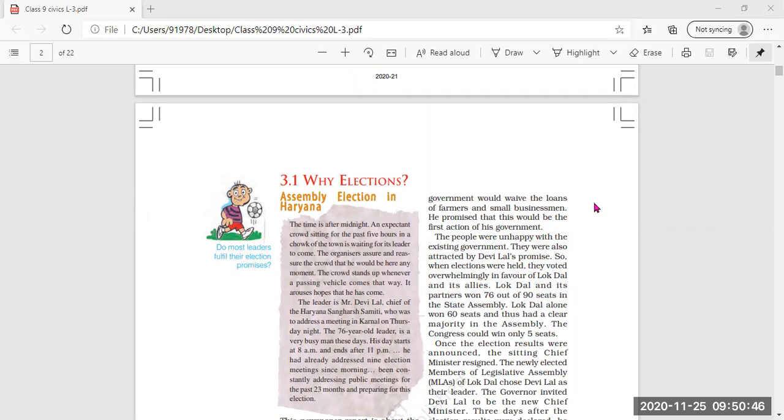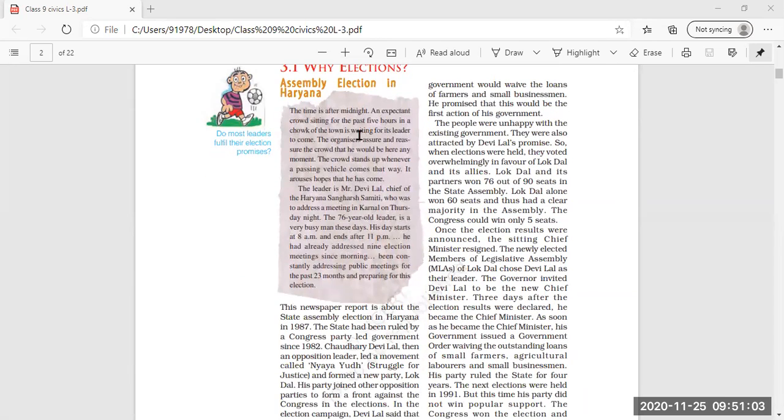The beginning of the lesson gives a situation where the assembly election is going on in Haryana. The time is after midnight.